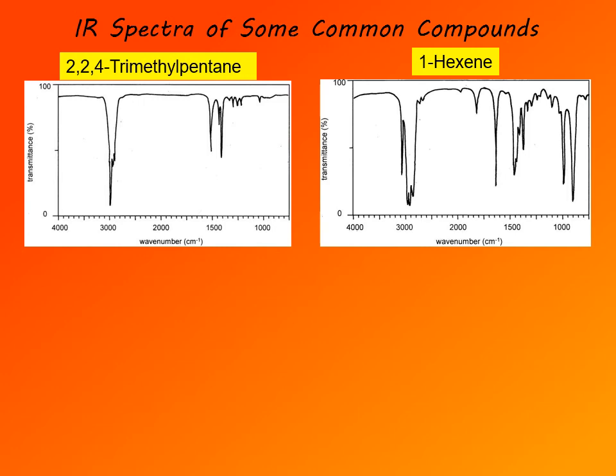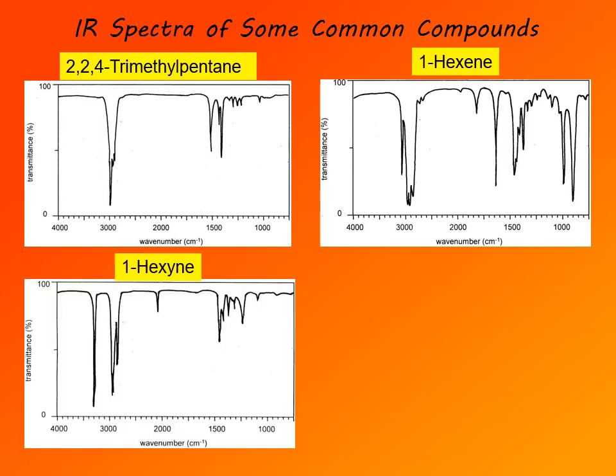So you would draw a conclusion that this is an alkene with at least one hydrogen attached to carbon-carbon double bond. This is 1-hexene, so that would be correct conclusion, but you can't really draw a conclusion this is 1-hexene. You can't tell exactly which compound it is, only that it belongs to class of alkenes. So for this you can see that IR spectrum provides some information, but there are limitations to it.